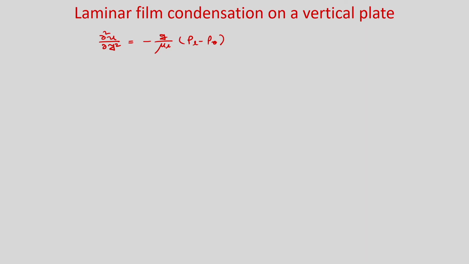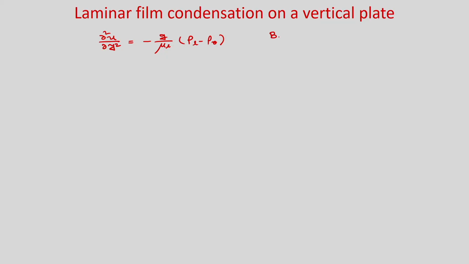Now, you can integrate it and find the velocity distribution, but here what are the boundary conditions? At the wall where y = 0, obviously velocity is 0, and at the edge of the film, which is y = δ, the shear stress is 0, that means ∂u/∂y is 0.